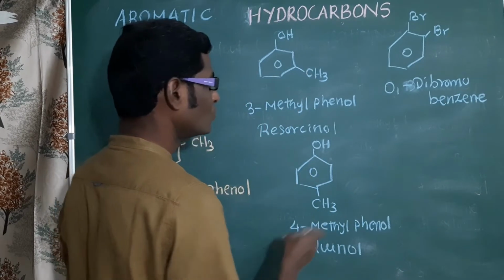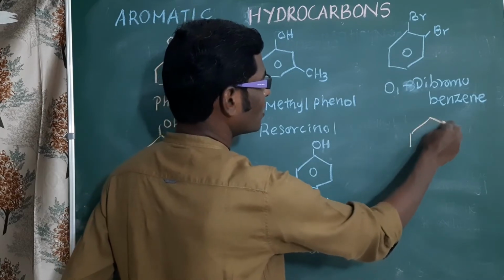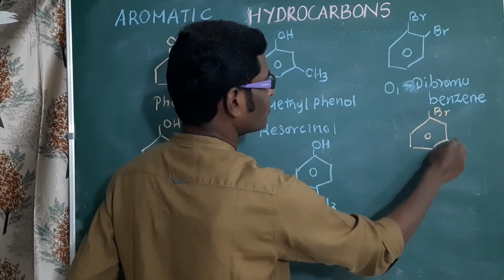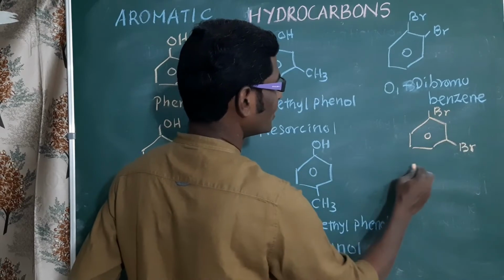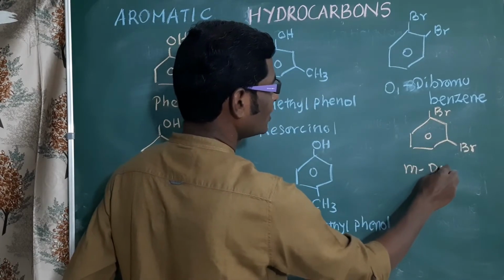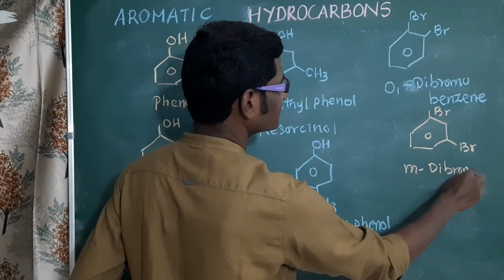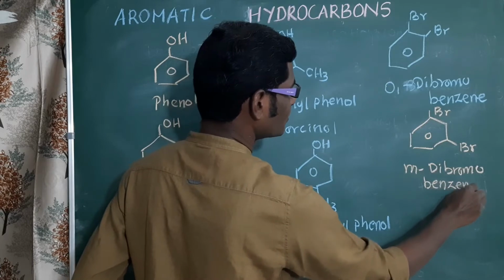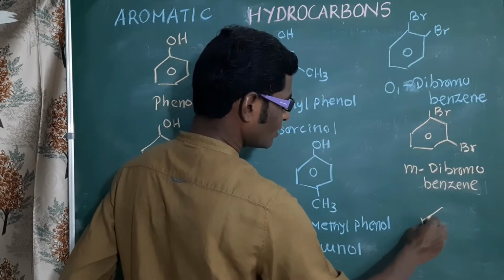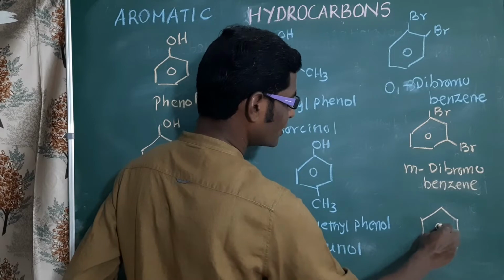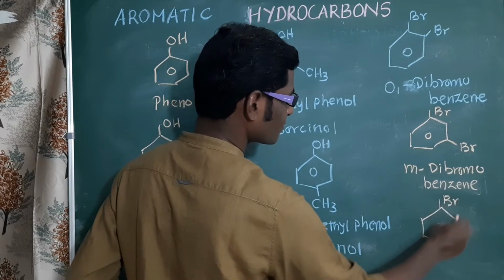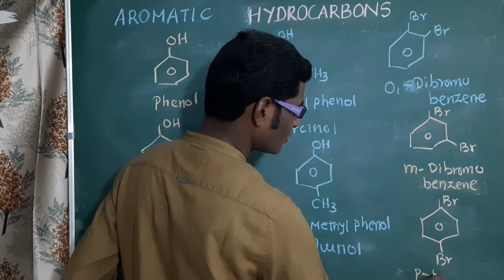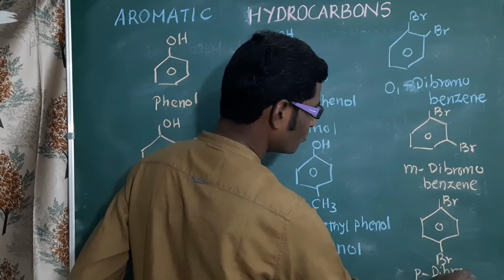If two bromine atoms are bonded in alternative carbon atoms, meta position, name we can give meta dibromobenzene. One more possible isomer is there. If two bromine atoms are bonded in straight opposite para position, name of the compound para dibromobenzene.